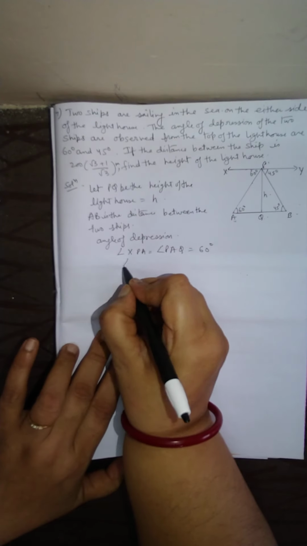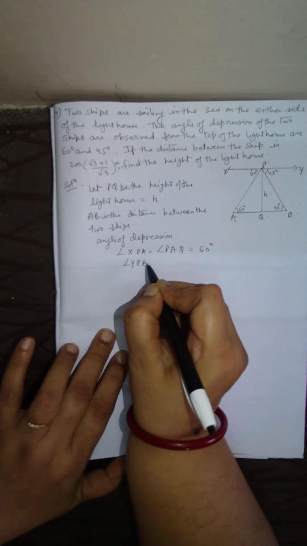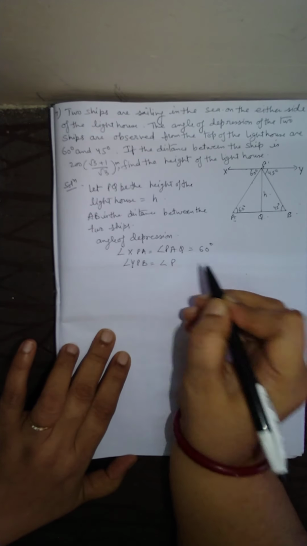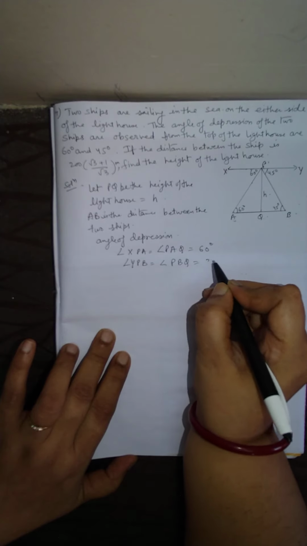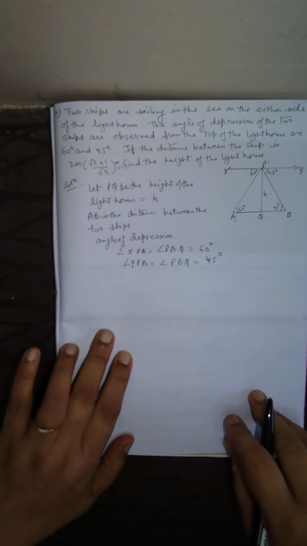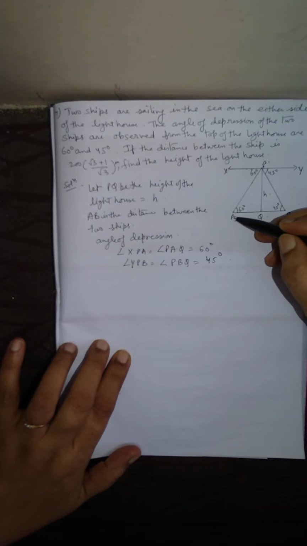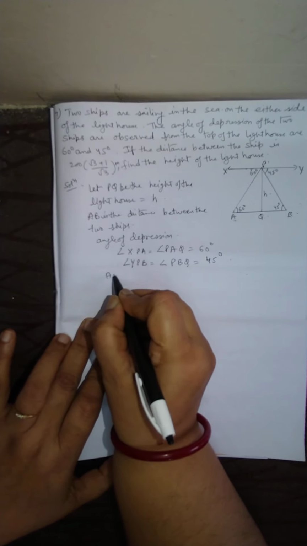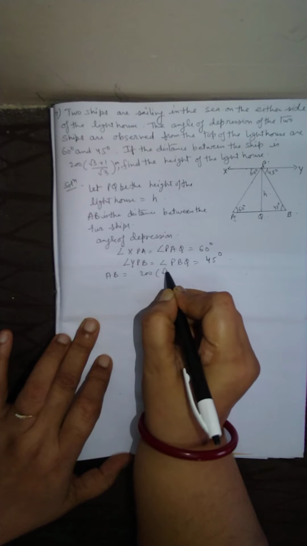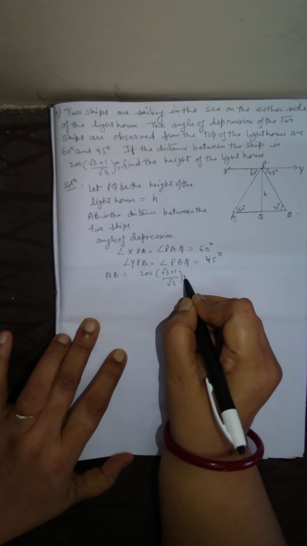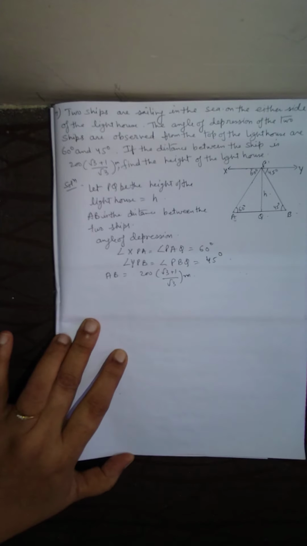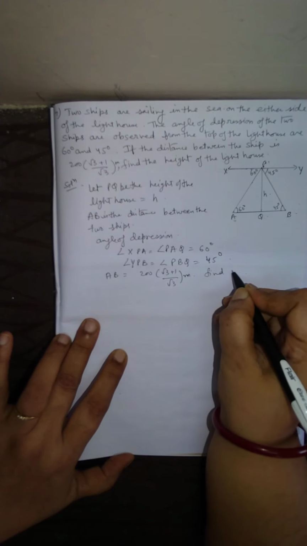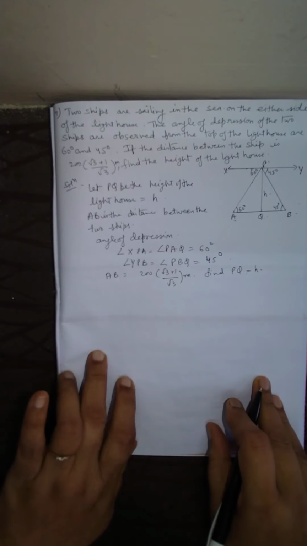And on the other side, the angle of depression on the other ship is YPB, that is equal to angle PBQ, and that is 45 degree given. And the distance between the two ships is given, AB, that is 200 times root 3 plus 1 by root 3 meter. We have to find H, that is PQ.